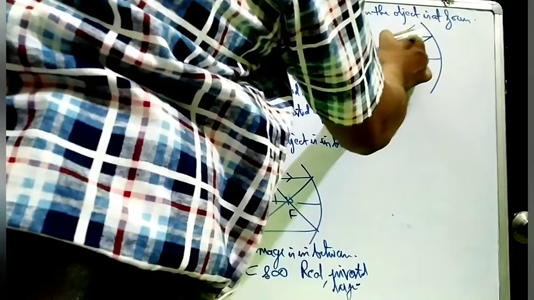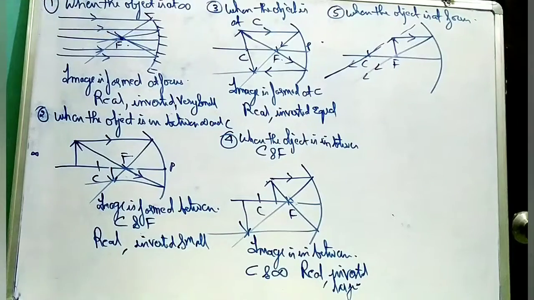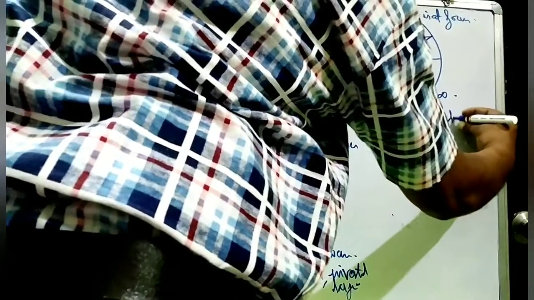Second, this ray will pass through center of curvature. Now you will see both the rays are parallel to each other. When they are parallel, it means that the image will be at infinity. Real, inverted, but very large.